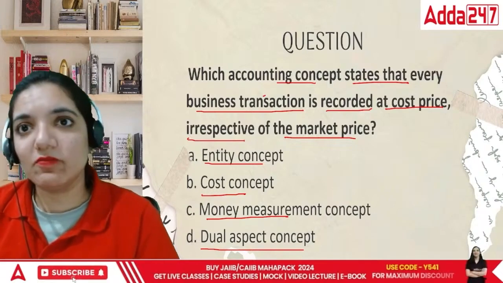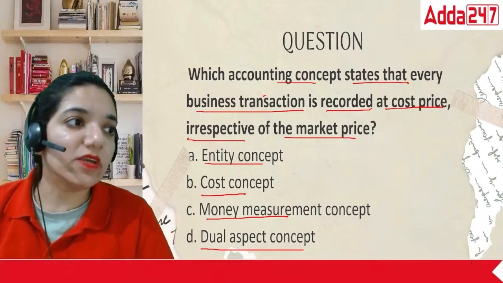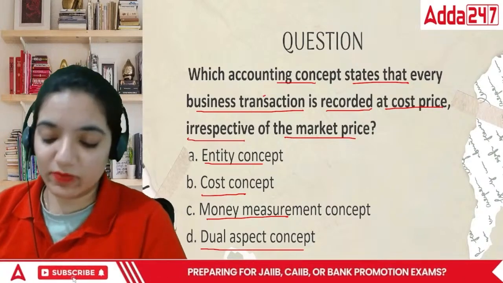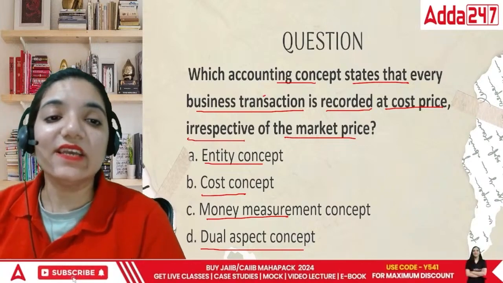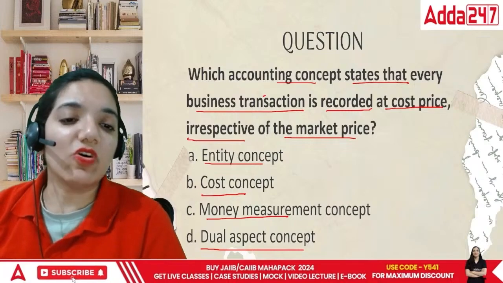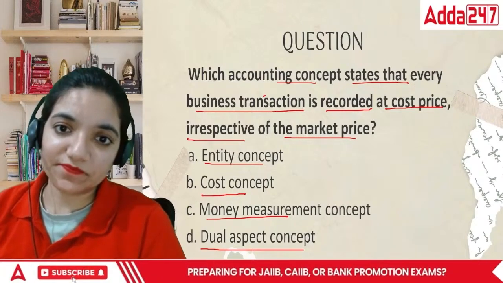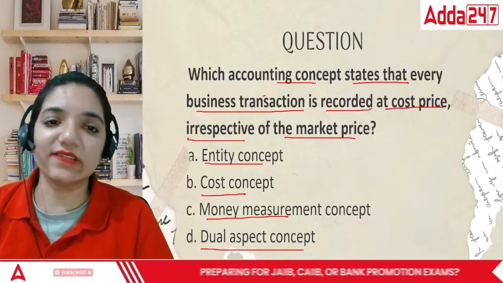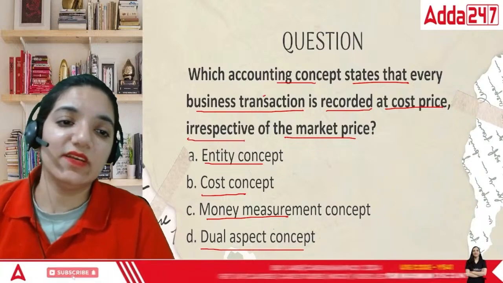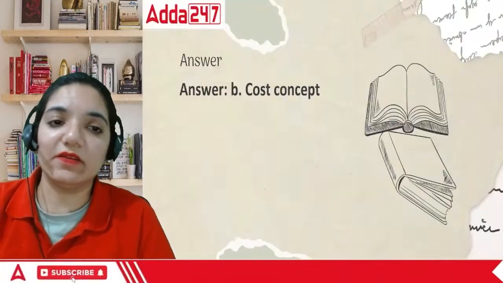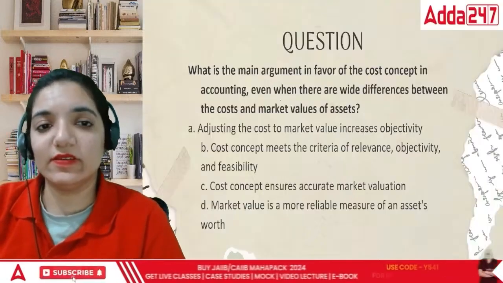If I revalue it, maybe what I bought for 5,000 rupees at that point of time would be in crores today, right? The land scarcity has definitely affected that part. So in that case, is the entity concept being used, the cost concept, money measurement, or dual aspect? We do not record things at market price. We are going to record things at cost. We cannot record it in any other manner. Okay, this is the historical cost concept or cost concept.